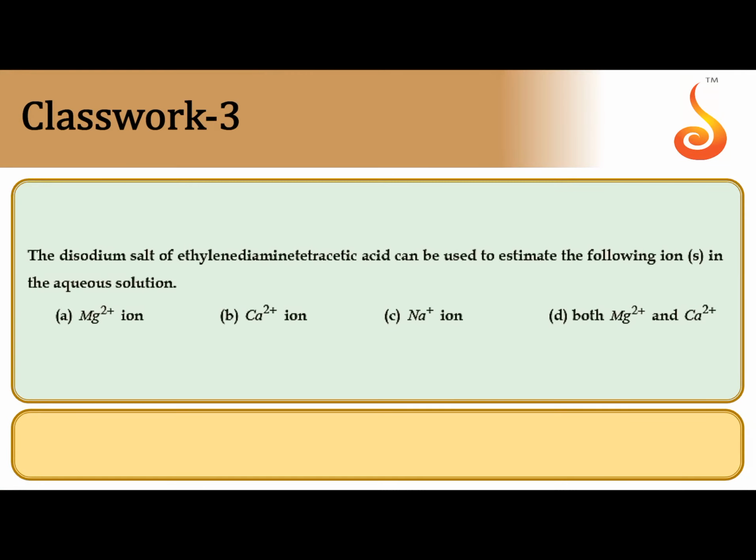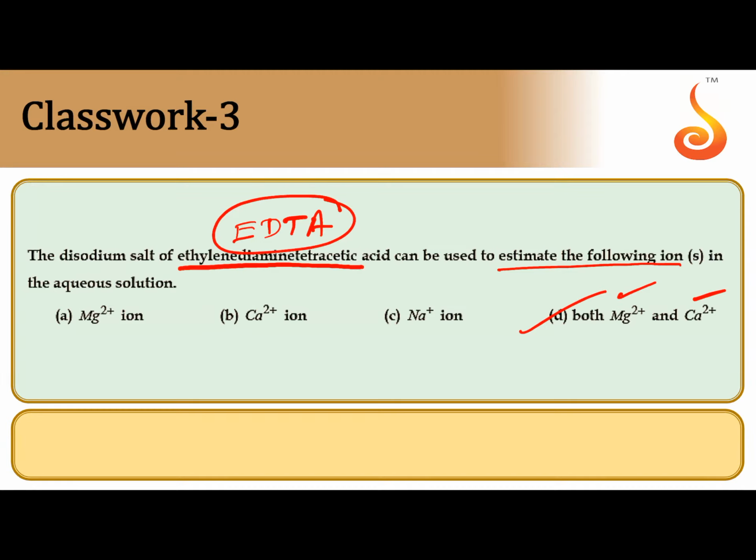The disodium salt of ethylene diamine tetraacetate, that is EDTA, is used to estimate the following ions. One of the applications of EDTA is to identify the presence of cations, magnesium and calcium. So the correct answer is D.